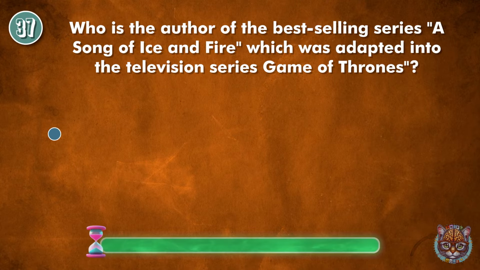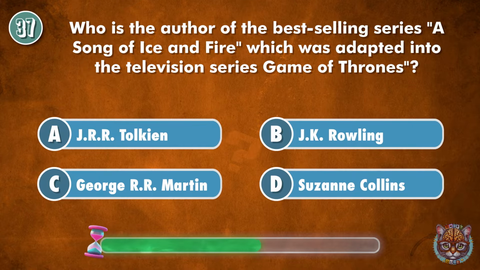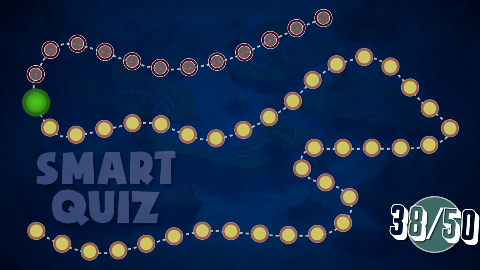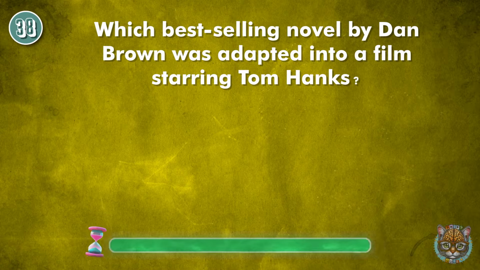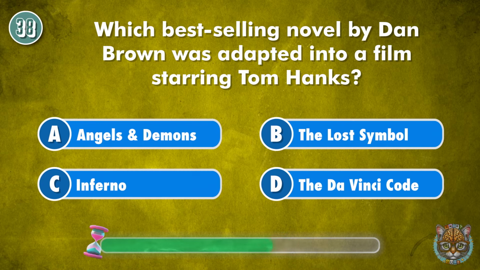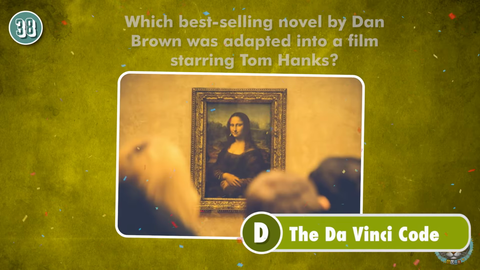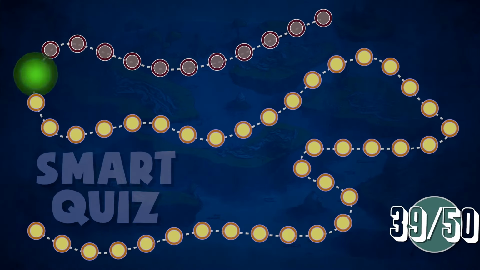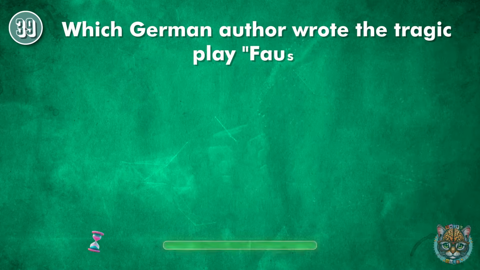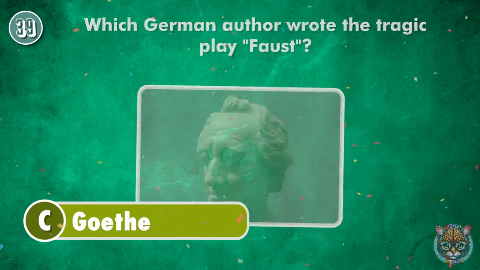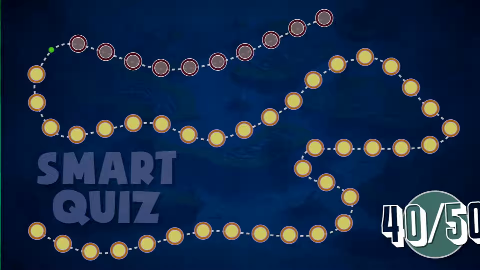Who is the author of the best-selling series A Song of Ice and Fire, which was adapted into the television series Game of Thrones? George R. Martin. Which best-selling novel by Dan Brown was adapted into a film starring Tom Hanks? The Da Vinci Code. Which German author wrote the tragic play Faust? Goethe.